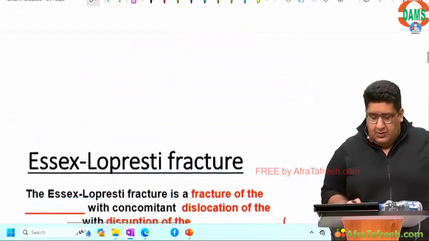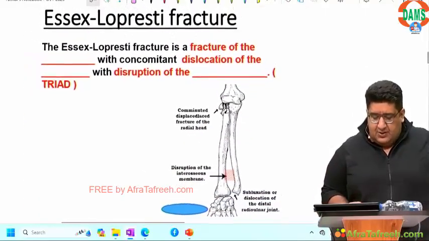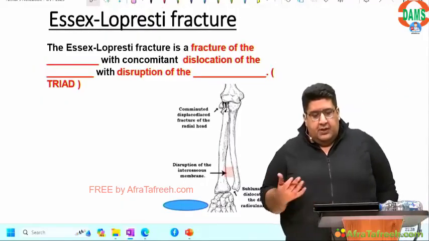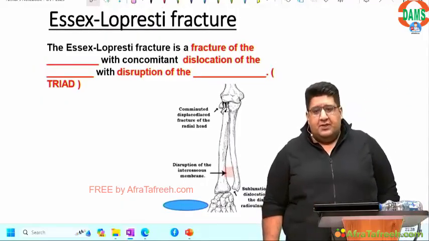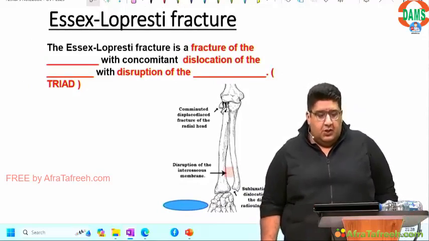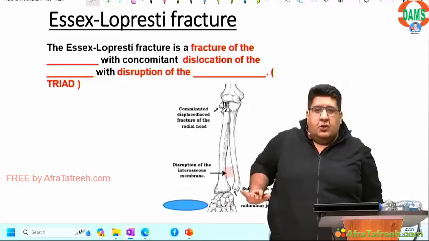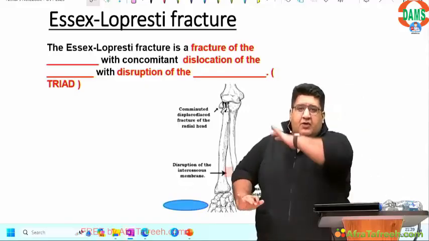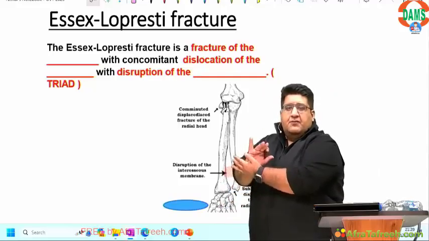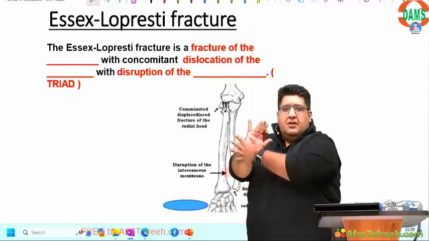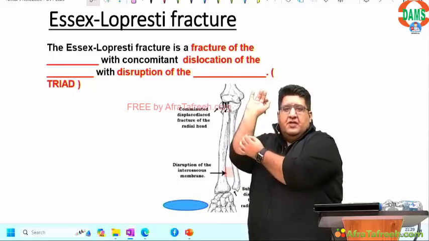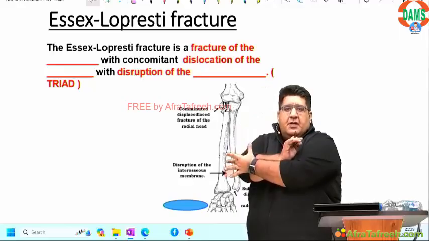Move to the next fracture, Essex-Lopresti fracture dislocation. You enter a washroom and the floor is wet. You're about to slip. In a protective effort, you put your hand out like this. When you put your hand like this, the entire body weight goes down and the ground reaction force goes up. The first thing that happens is dislocation of the DRUJ, disruption of the interosseous membrane between radius and ulna, and fracture of the head of the radius.